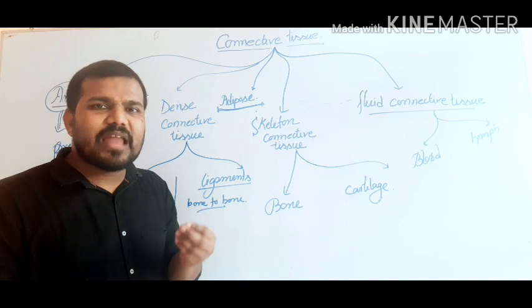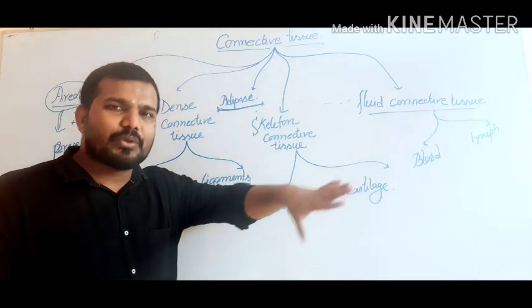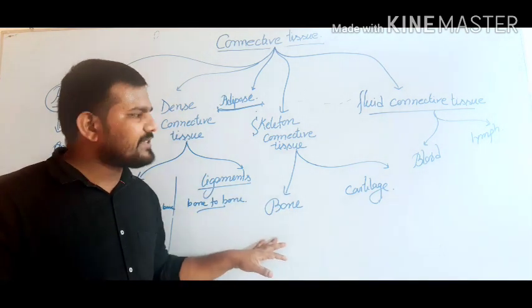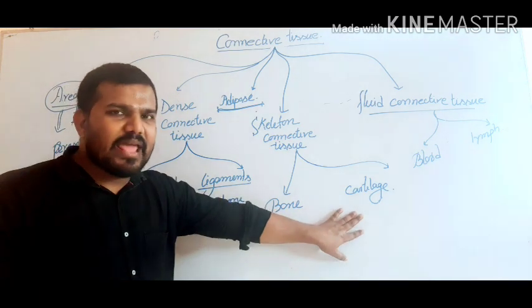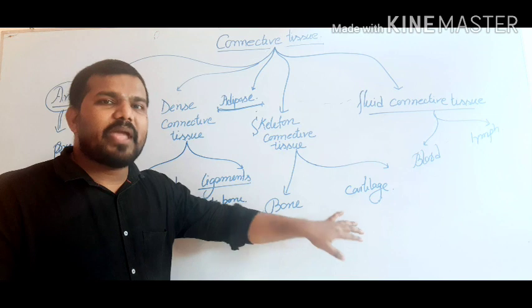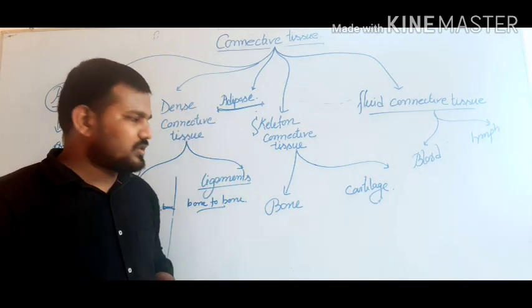Bone contains a specialized protein known as ossein, whereas cartilage contains another protein known as chondrin. Bone is vascular in nature, whereas cartilage is non-vascular in nature. Bone may contain calcium salt, cartilage may not contain calcium salt.